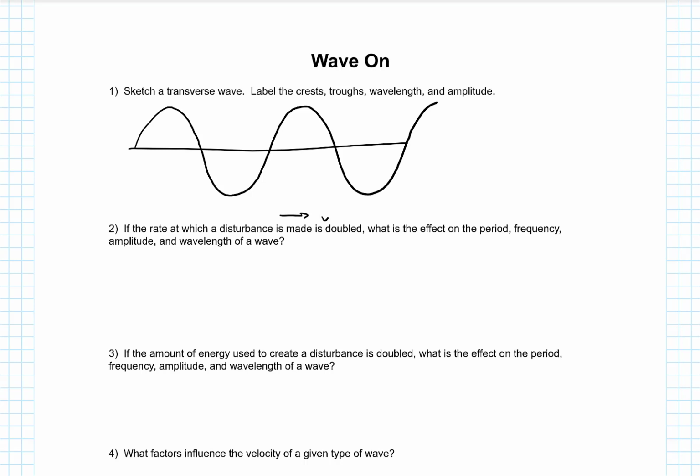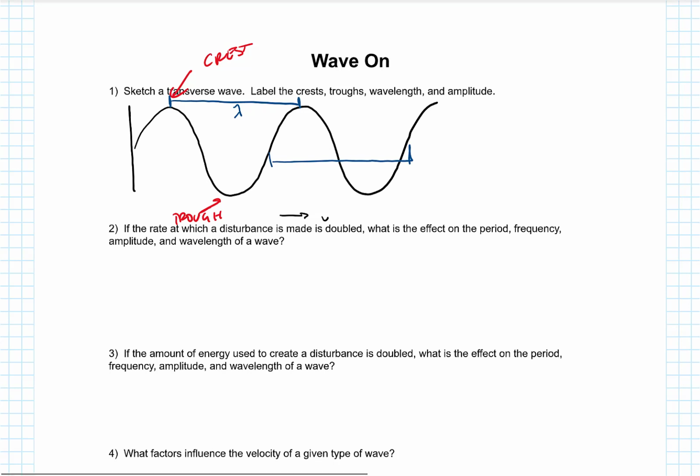Now, the way we usually do this, this is a crest, it's the high part. This is a trough, it's a low part. And then a wavelength is any one single wave. So wavelength is from here to here. That's a whole wave. That's a wavelength. Or a wavelength is from here all the way to here. That's a wavelength as well.